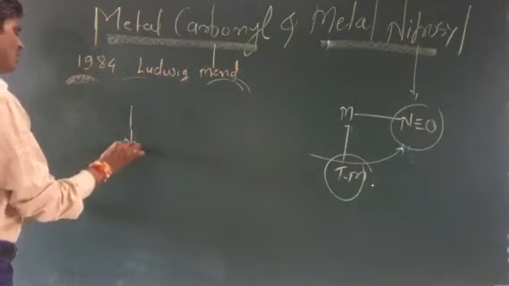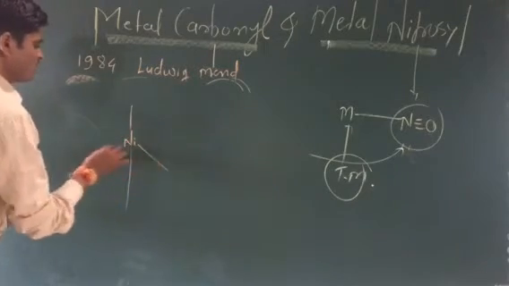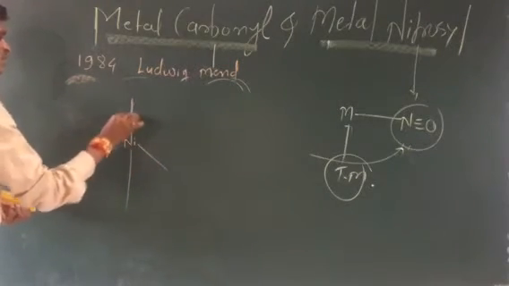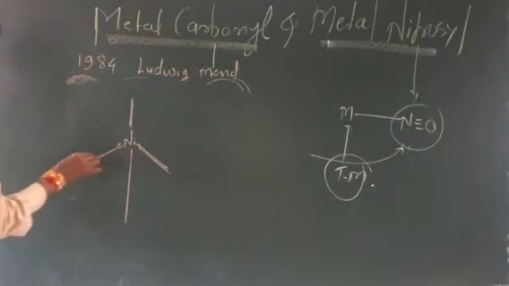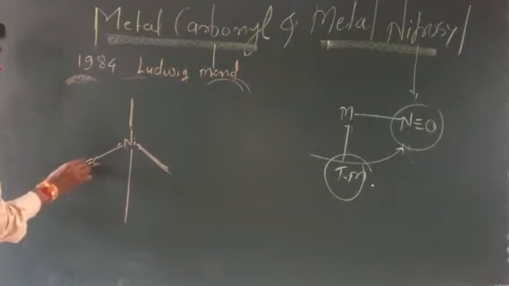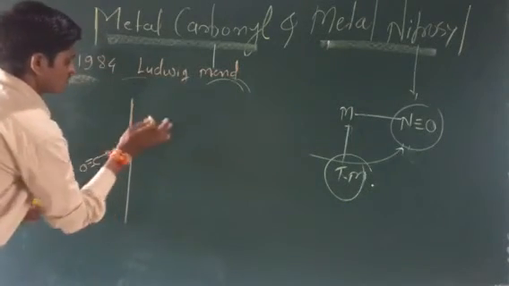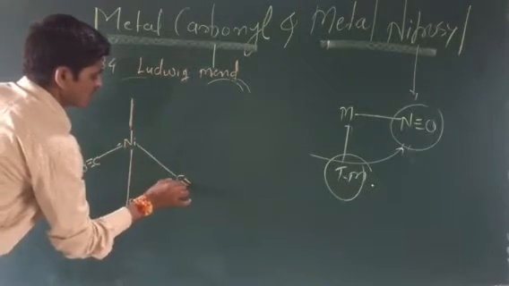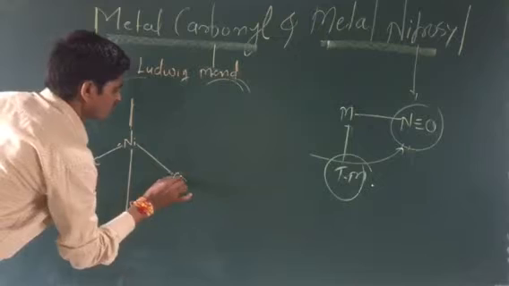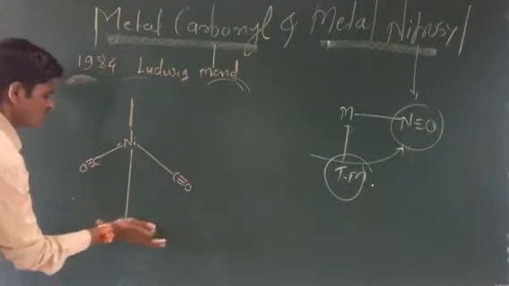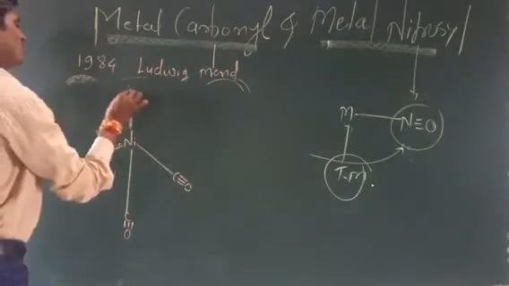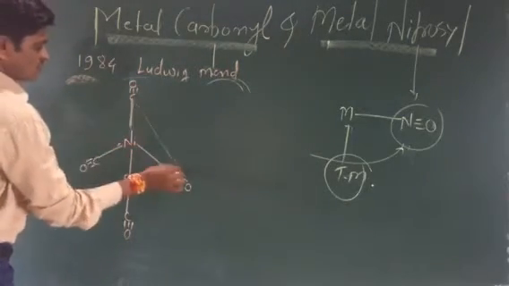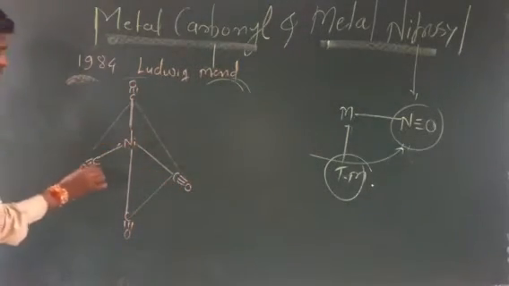Now, what is the shape and geometry of these types of complexes? I am writing: there are 4 CO ligands, with a C triple bond in each.